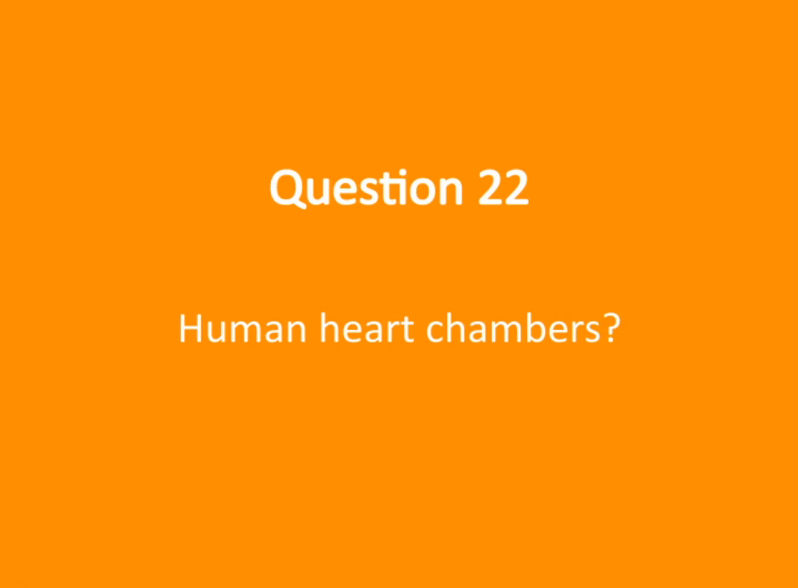Let's talk about the human heart chambers. So, what exactly are these chambers? Well, the heart is divided into 4 main sections that work together to pump blood effectively throughout the body. The 2 upper chambers are called the atria. There's the right atrium and the left atrium.